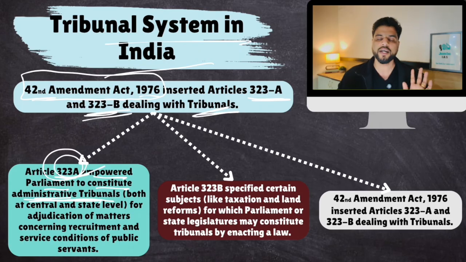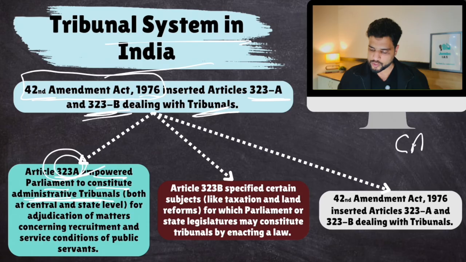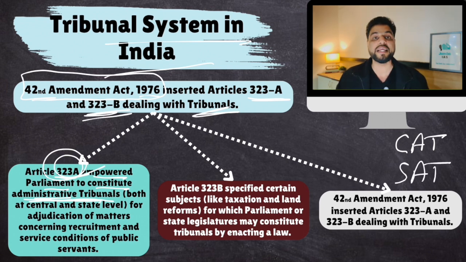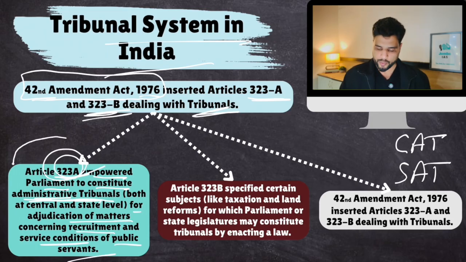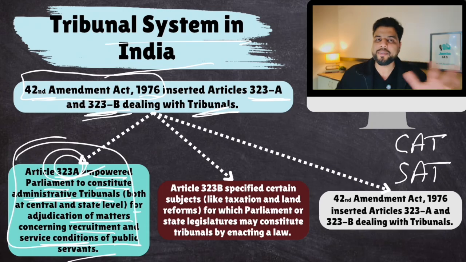Based on this 323A, Parliament has enacted a law through which the Central Administrative Tribunal has been established, which deals with service disputes in central services. And different state administrative tribunals have been established, which deal with employees of state governments, for adjudication of matters concerning recruitment and service conditions of public servants. Now, 323A only deals with administrative tribunals. What about other tribunals like income tax and many other things?